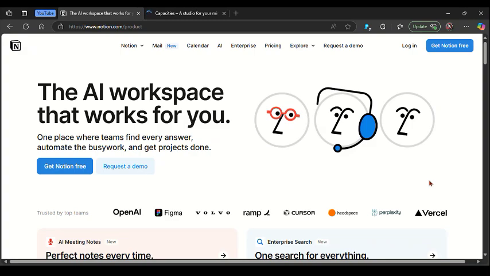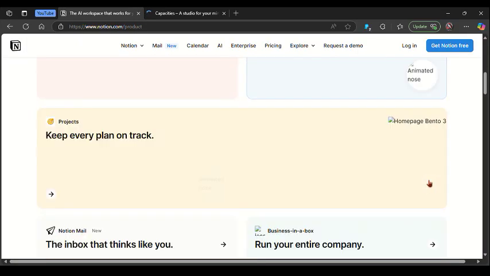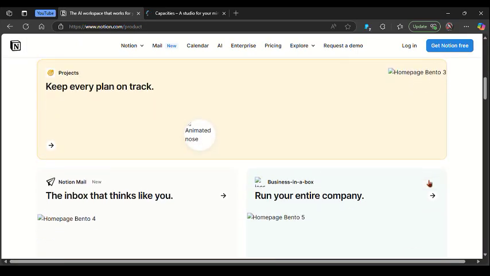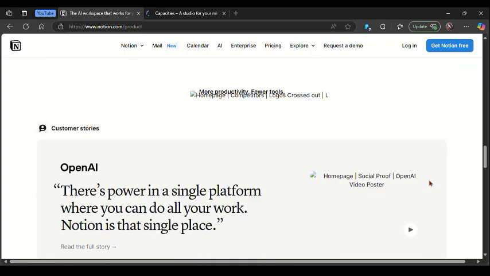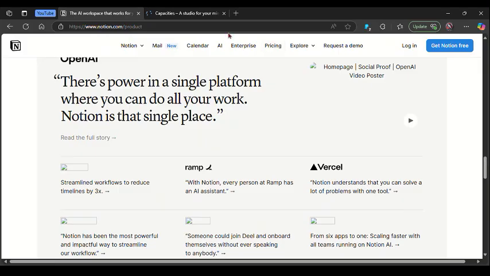In this video, I'm going to create a quick in-depth comparison review about these two AI note-taking apps to help you decide which of these note-taking platforms will be a better option for you. So to get started, we'll look at analysis about Notion and Capacities.